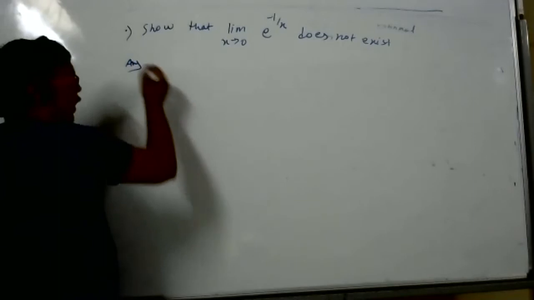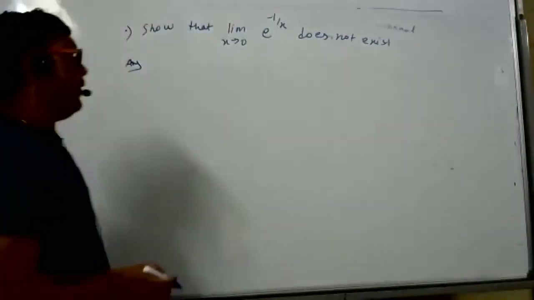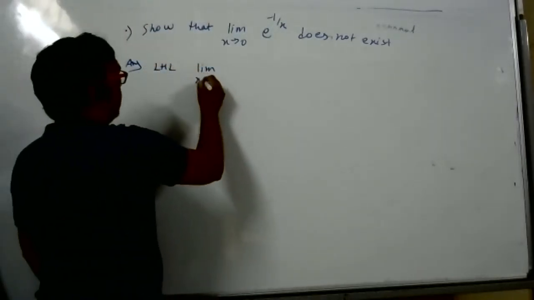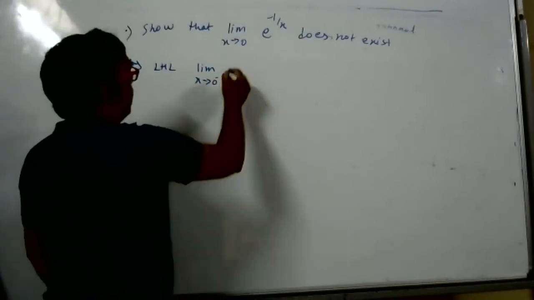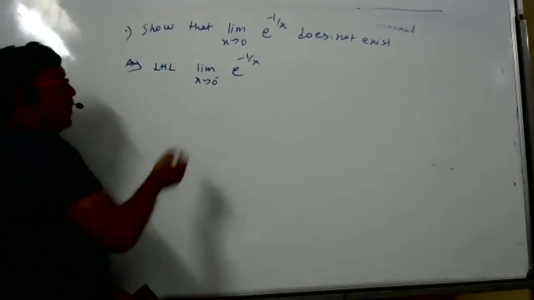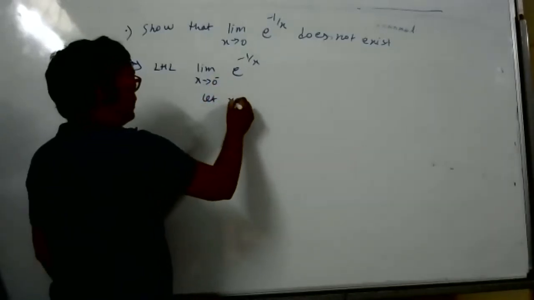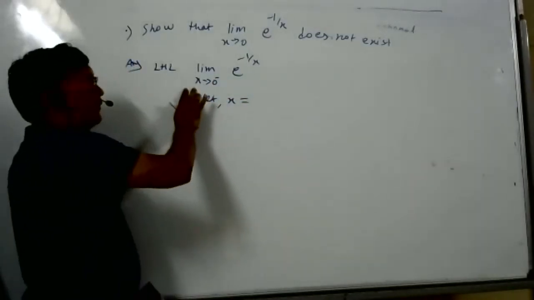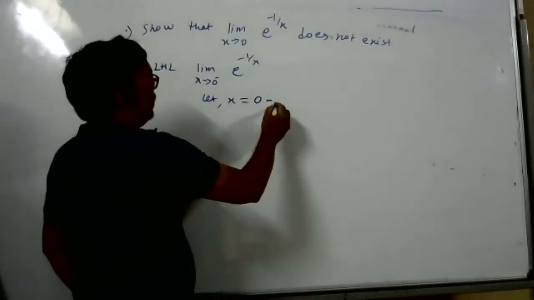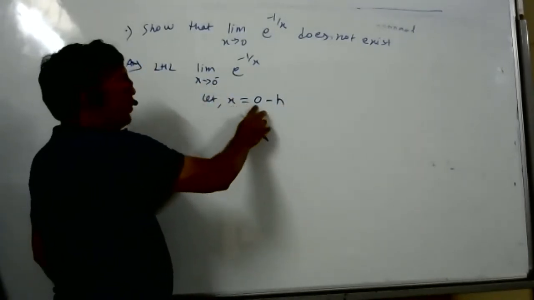Does not exist means what can be the reason? One of the reasons can be that the left hand limit is not equal to the right hand limit. So for LHL we will find limit x tends to 0 minus e to power minus 1 by x. Let x be little less than 0, so we assume x is equal to 0 minus h.